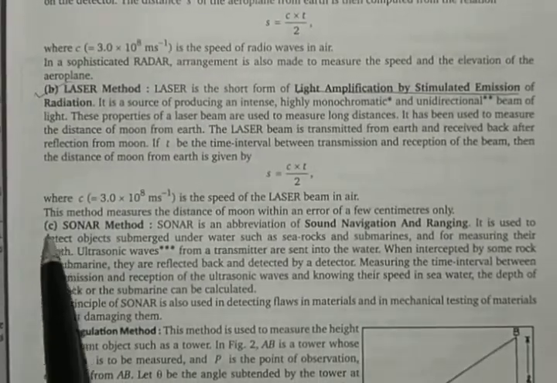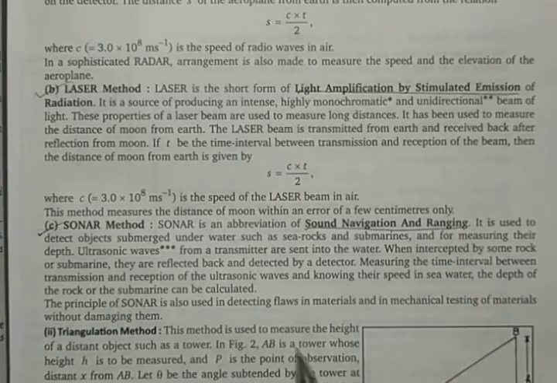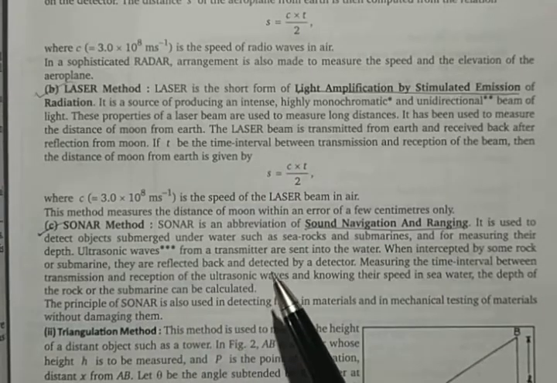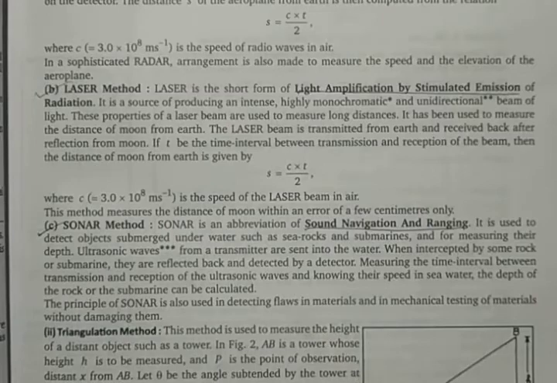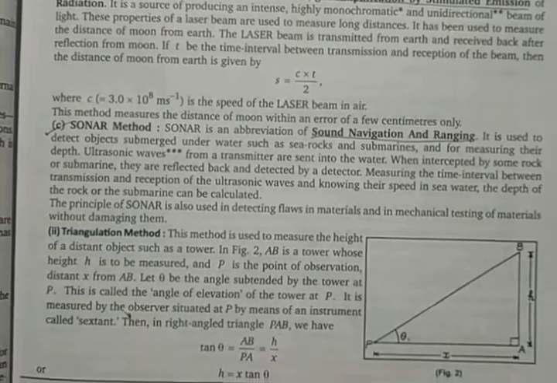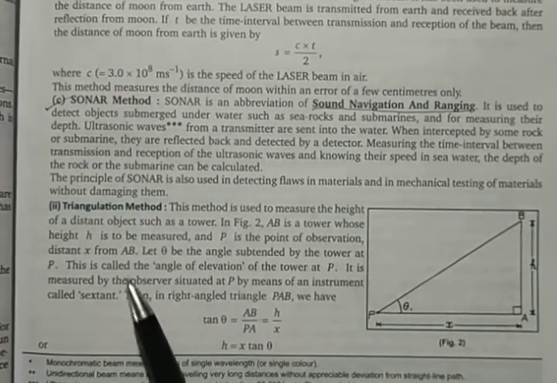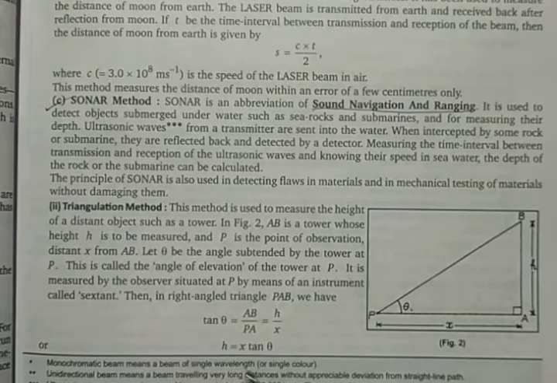Sonar method. Again, sound navigation and ranging is the expansion of this one. The same method is used so that you can find the distance of anything. It is another indirect method. Triangulation method, you already know about the trigonometrical functions that you would have studied in the lower classes, even in mathematics. That's the same thing. I'm not marking this one to keep it simple.